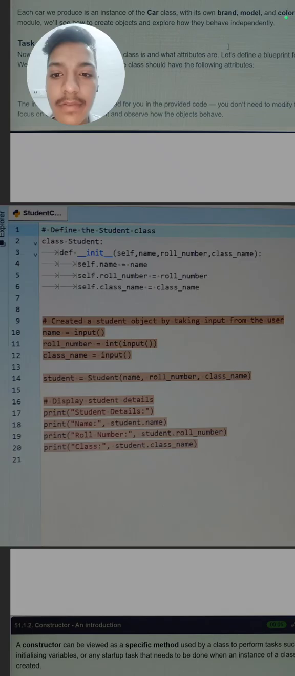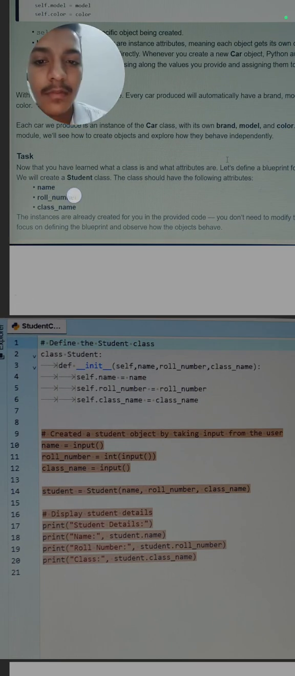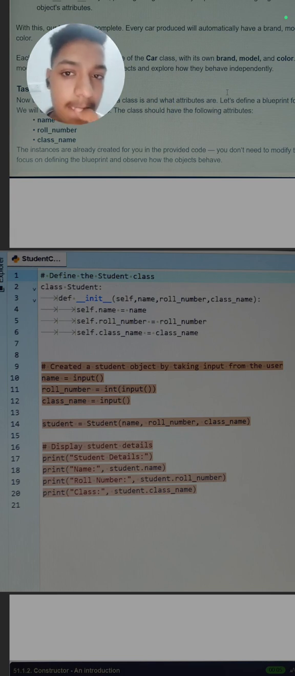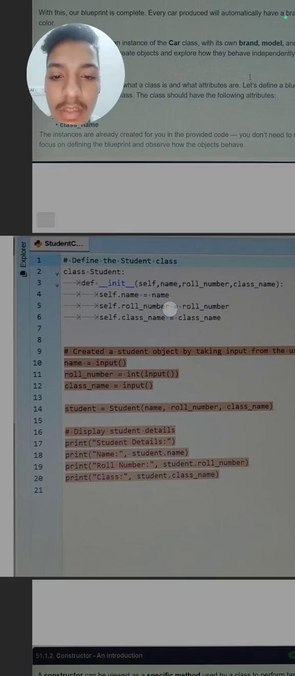Here first we will define the class Student by writing the class keyword. Then we will define the variables by defining init with self, comma, name, roll number, class name, as these are written here: name, roll number, and class name. We use self because it specifies the object itself. Next we write self.name is equal to name, self.roll number.